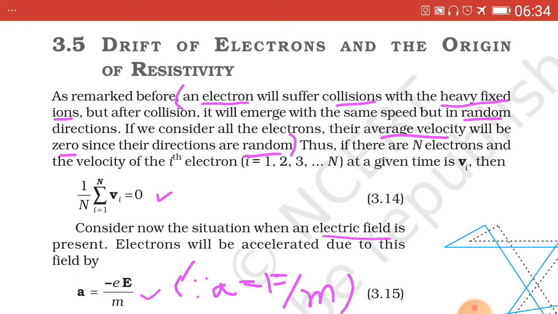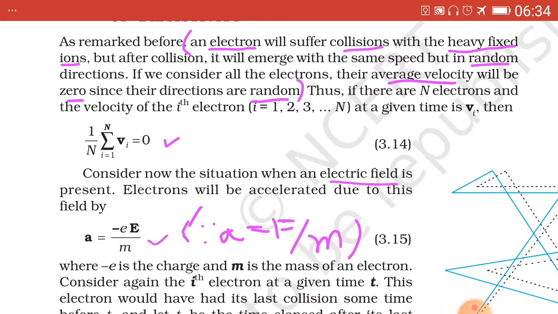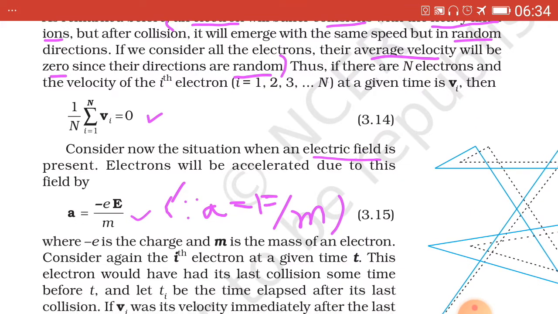The electronic charge is minus e, so F equals minus e into E. Therefore a is equal to minus eE upon m, where minus e is the electronic charge and m the mass of the electron.